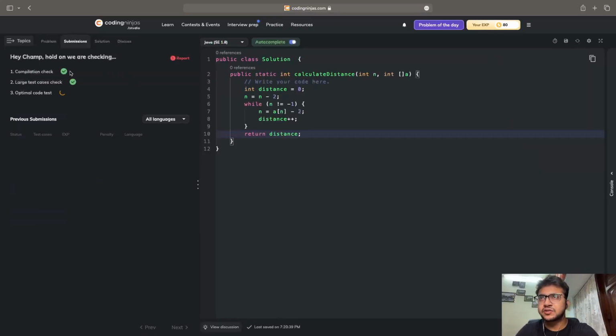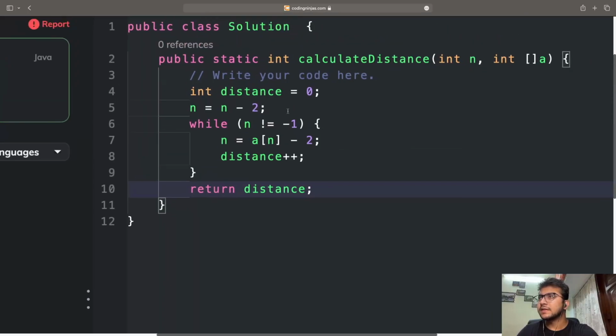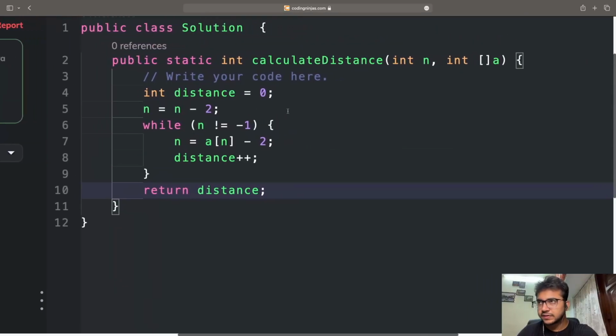It says compilation check is great. Large test case check is also fine. Optimal test is also correct. Great. So on the basis of this, this is the code that is going to tell us what is going to be the distance between the first and last node. All right. So this was the second question's solution. Now we will move towards the third question, where we will be discussing the solution to the third question.